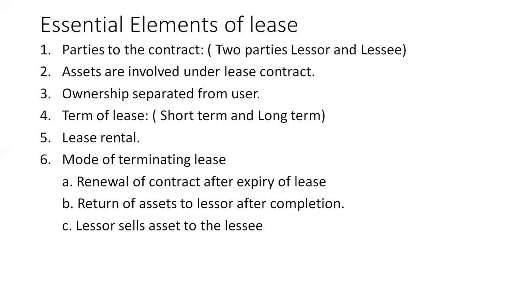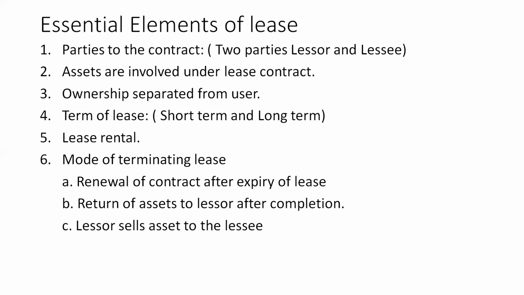So this is how assets are involved, and assets whose value is very huge are normally involved in a lease contract. The third one is that ownership is separate from the user. As far as ownership is concerned, the ownership lies with the lessor, that is, the owner of the asset. It never comes to the user at any point of time in a lease.